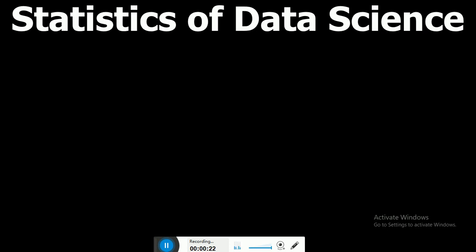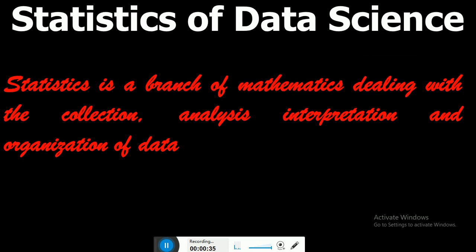As we learn applied statistics, let's first understand the definition of statistics and what it does. Statistics is a branch of mathematics dealing with the collection, analysis, interpretation, and organization of data. In summary, statistics converts lots of data into meaningful information, and this information is based on some decision and action.